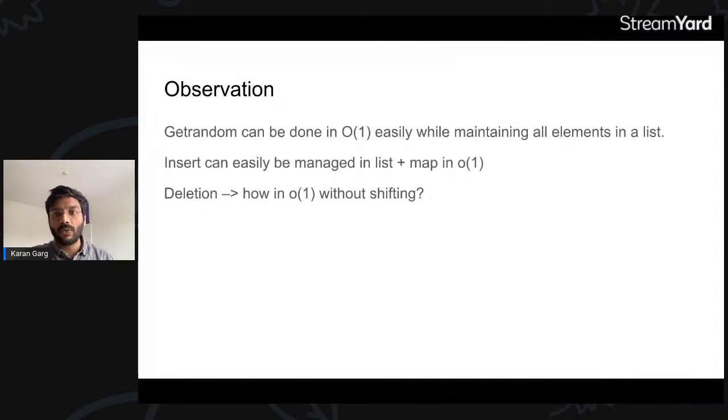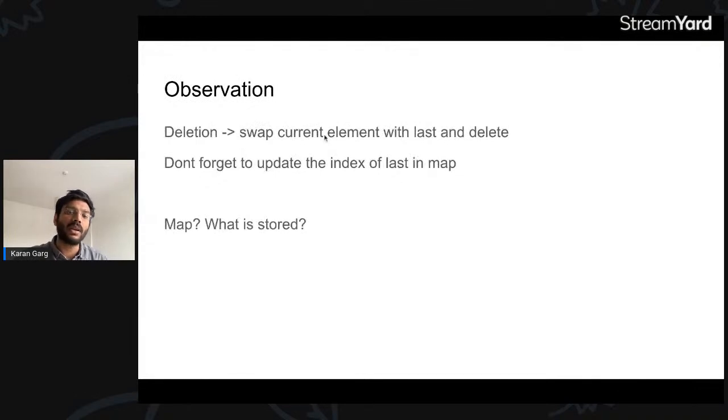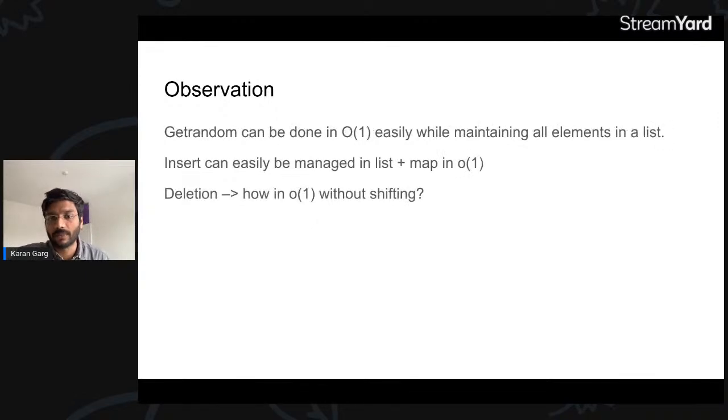So how do we do deletion? By swapping it with the last index. So we take the current element, take the last element of the list, swap them, and delete the last. Why are we doing this? Because the biggest problem in doing deletion from the middle is shifting. Since this is an array, deleting from the middle requires shifting, so we cannot afford that. That will give us O(n) time complexity. That is why, if we have to do deletion, we swap it with the last and then delete, right?